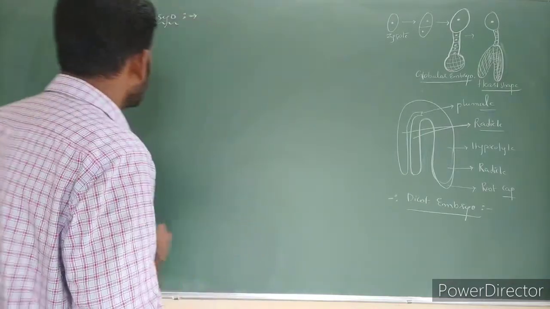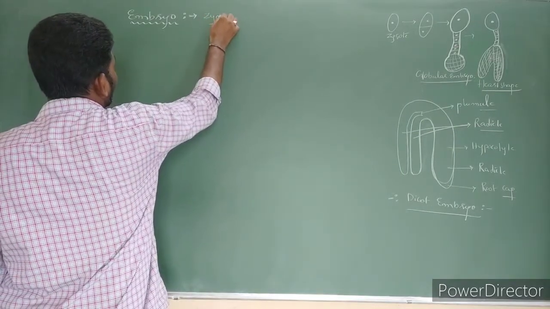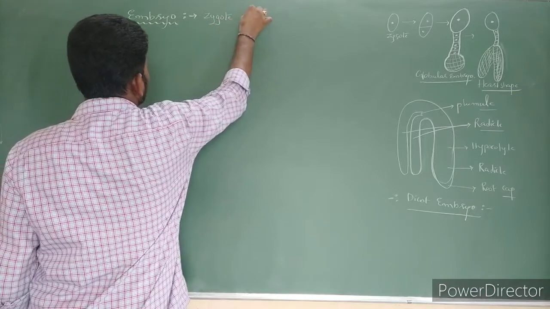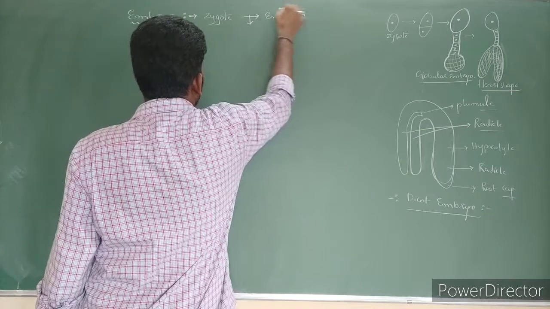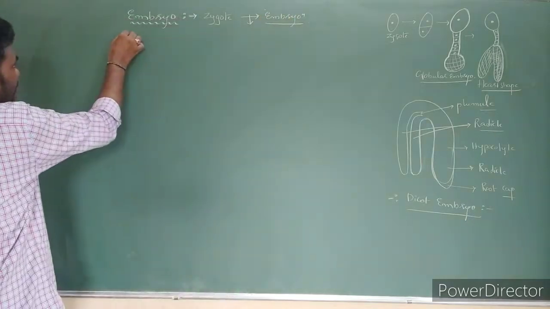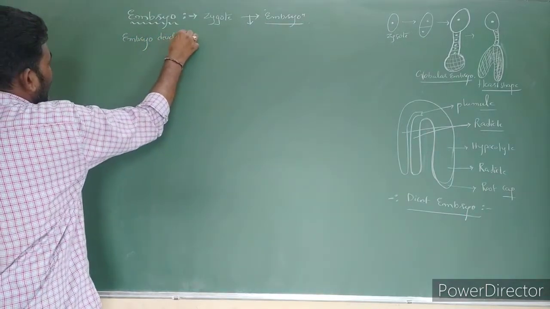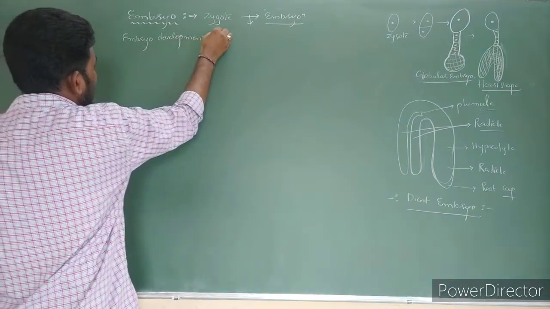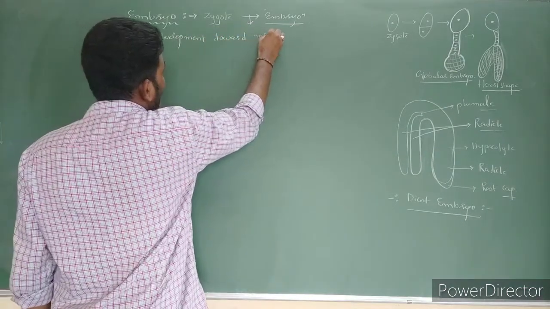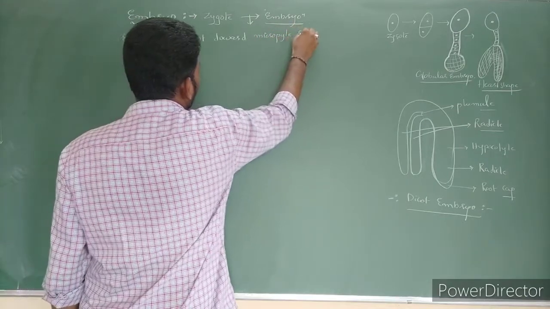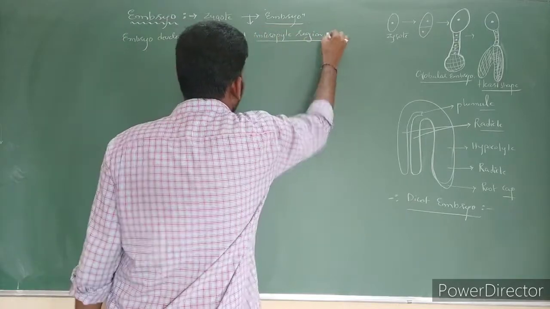Right? Let's write the points first. After the fertilization, zygote is formed. The zygote undergoes mitotic division to produce the embryo. Embryo development takes place towards the micropyle region.